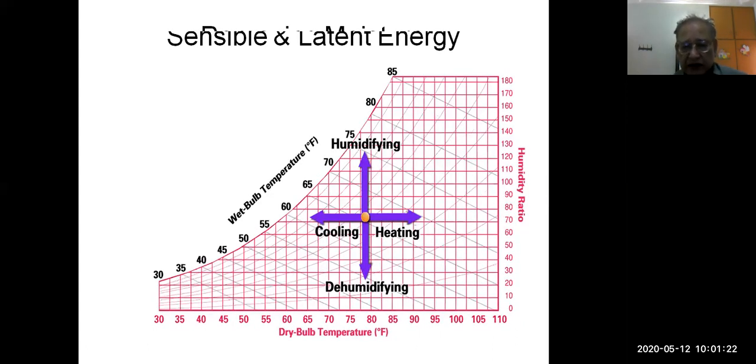Now all four lines are shown combined together: vertically up is humidification, vertically down from the state point is dehumidification, towards the right is heating only, sensible heating, and towards the left is cooling only, or sensible cooling.